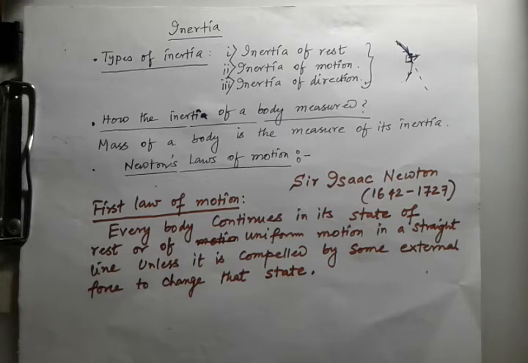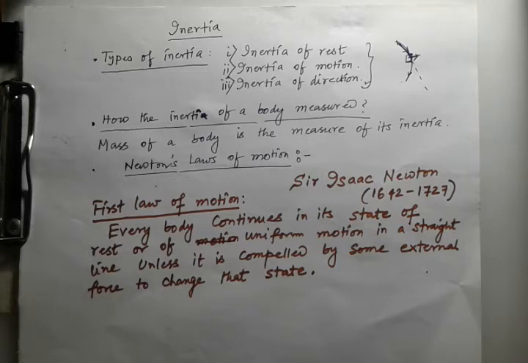So that is called Newton's first law of motion. There are three parts actually. The first part says that a body at rest continues in its state of rest. The second part says a body in motion continues moving in a straight path with uniform speed.